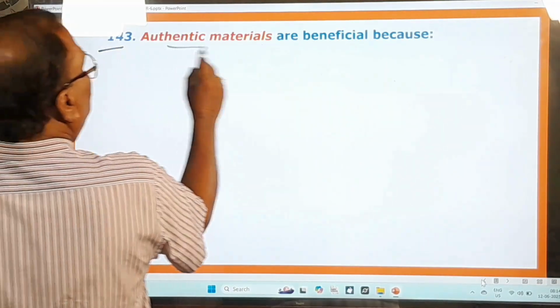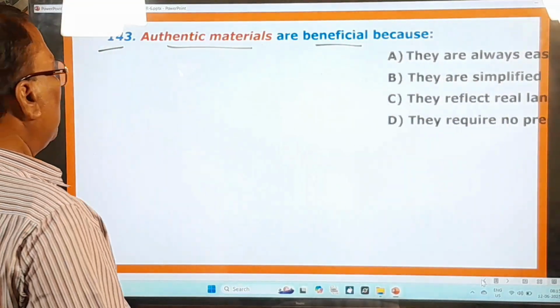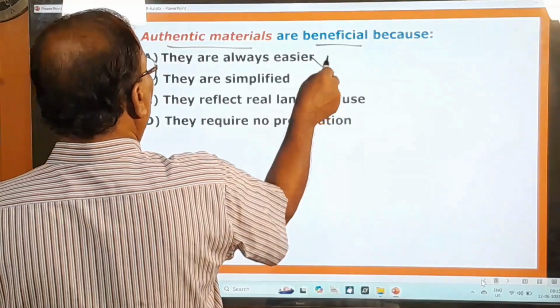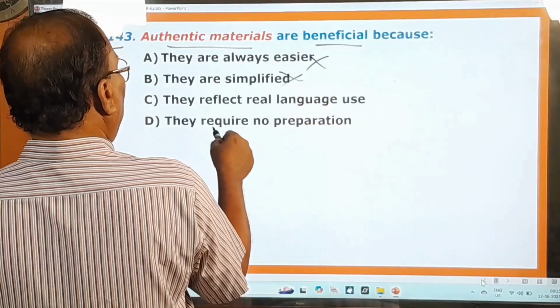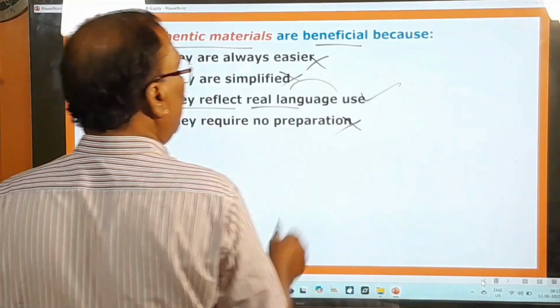143rd question. Authentic materials are beneficial because authentic materials. What are the authentic materials? Means they are always easier, they are simplified, okay, they require no preparation, but they reflect a real language use. This is the right one.